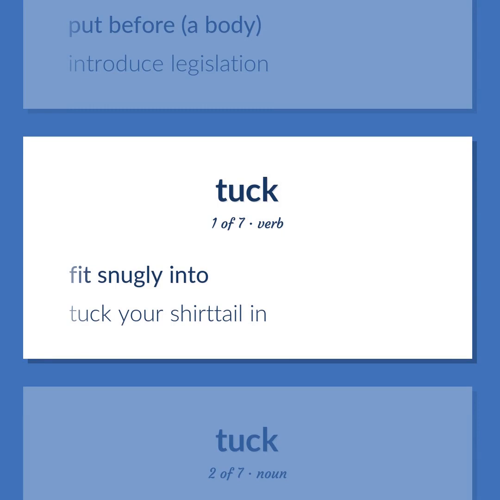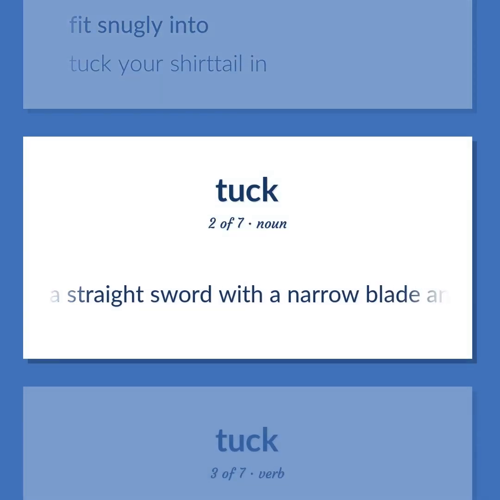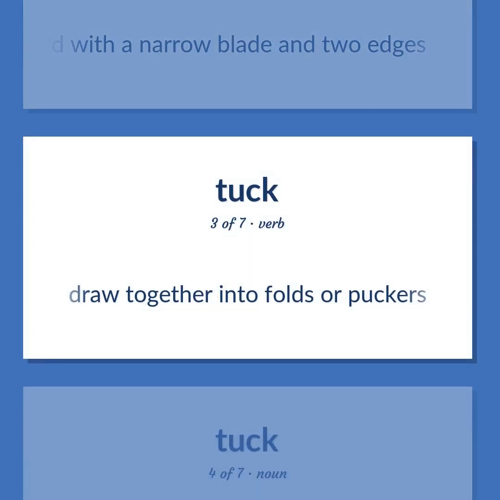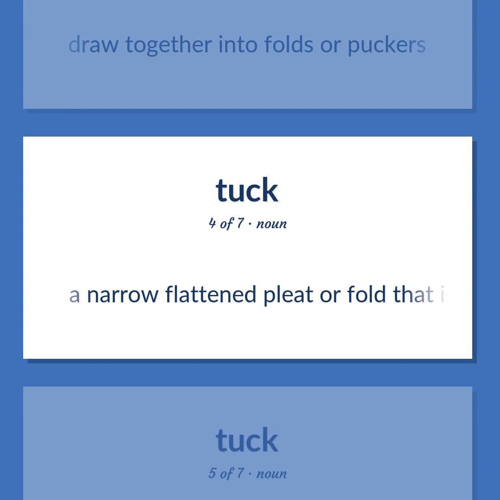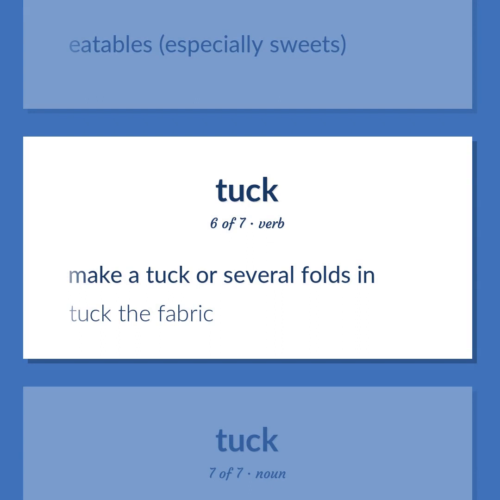Fit snugly into. Tuck your shirt tail in. A straight sword with a narrow blade and two edges. Draw together into folds or puckers. A narrow flattened pleat or fold that is stitched in place. Eatables, especially sweets. Make a tuck or several folds in. Tuck the fabric.